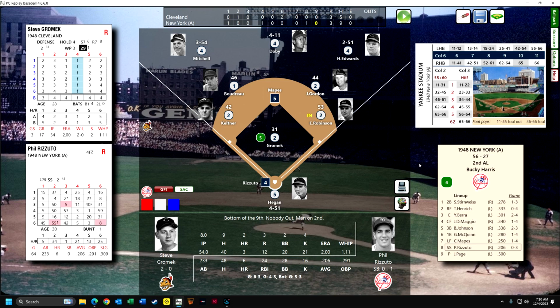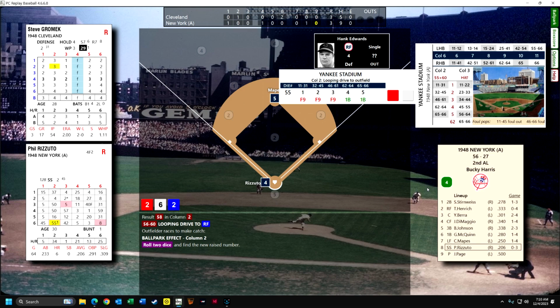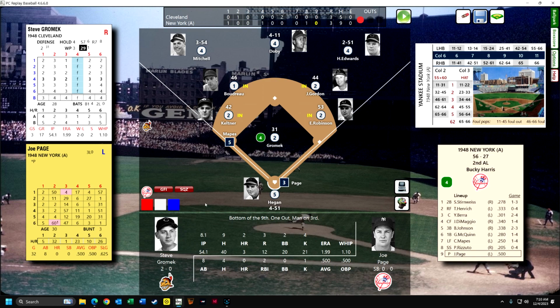Like I say, everything has gone right for the Yankees. Now we have some decisions to make, and I don't want to risk doing the sacrifice over to third, because we have a runner in scoring position, so we'll let Rizzuto hit. He's 0 for 3, and he may get a base hit here. It's unlikely. He's got to get a 62 or higher, and he doesn't. But Mapes, because he's so fast, gets down to third base, and now we're going to pinch hit for Page.